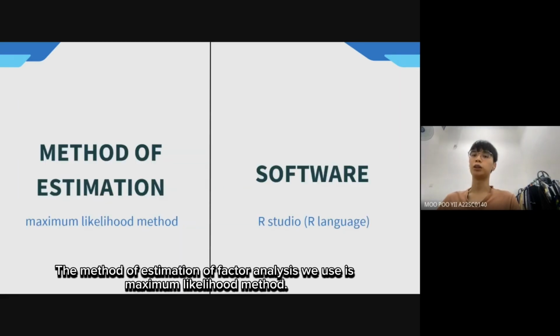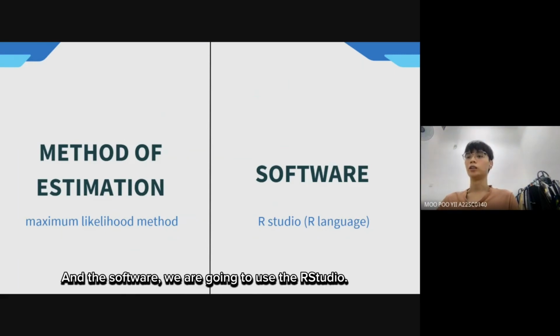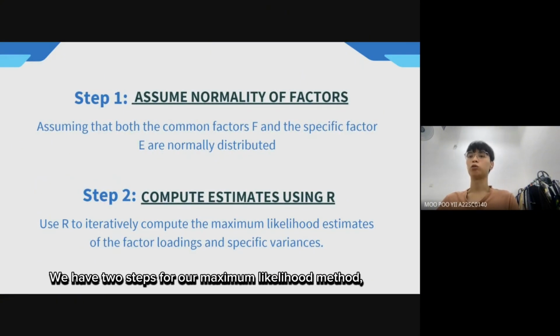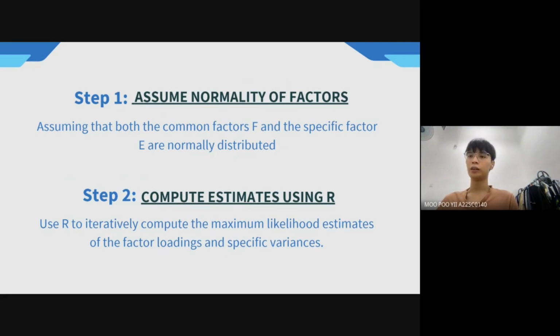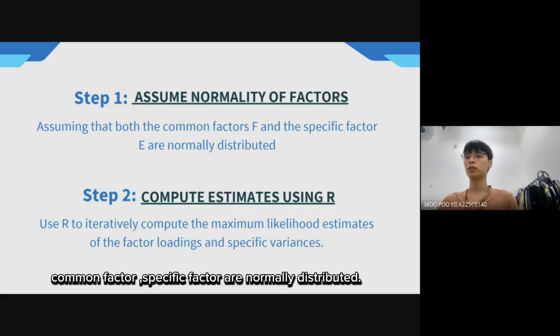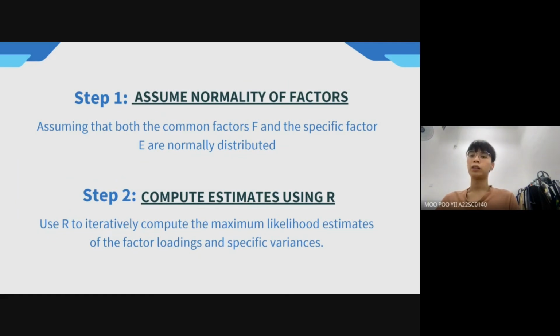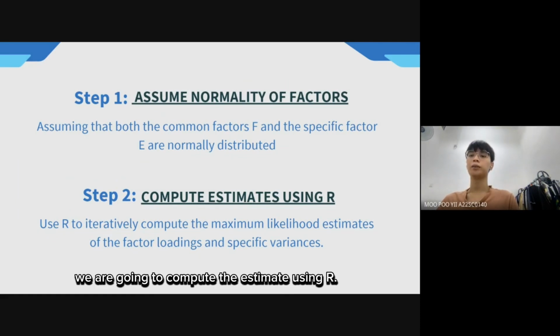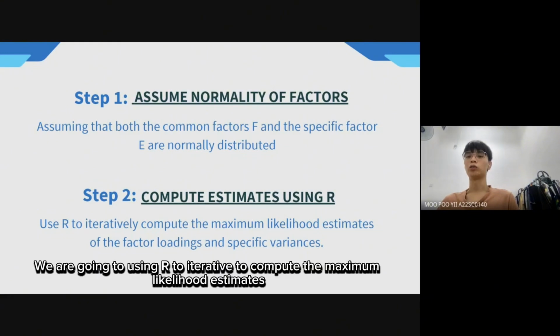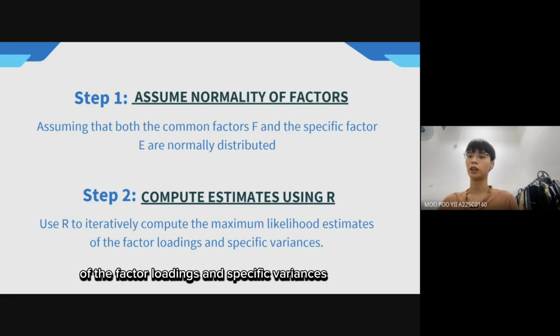So the method of estimation of factor analysis we use is the maximum likelihood method. In the software, we are going to be using RStudio. We have two steps for our maximum likelihood method. The first step is assuming normality: the common factor and specific factor are normally distributed. In step 2, we are going to compute the estimate using R. We are going to use R iteratively to compute the maximum likelihood estimate of the factor loadings and specific values.